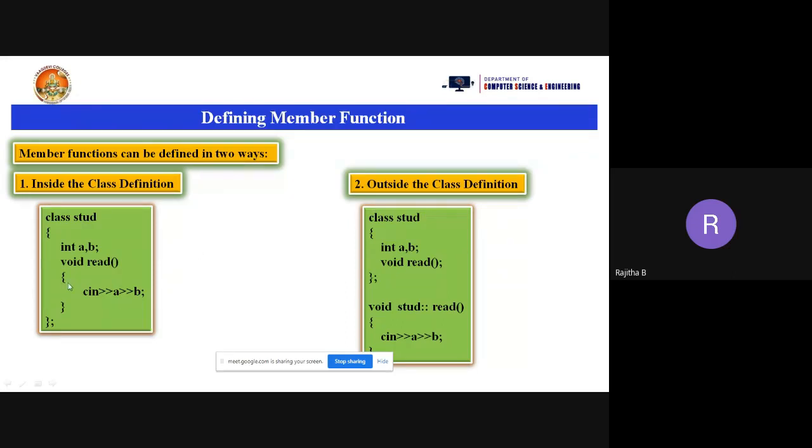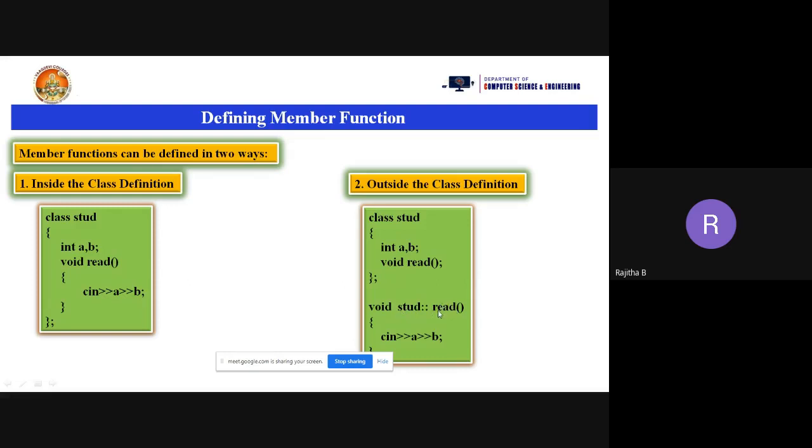Within the class, normally you write the return type, function name, open the braces, write the code, close the braces. But if you want to write the functional statements outside this class, you need to take the return type of this function. What is the return type here? Void. And this read function belongs to which class scope? Stud. So I need to write the class name and the scope resolution operator symbol. Then after that you take the function name.